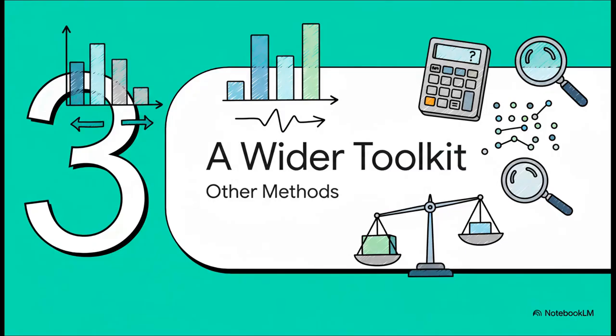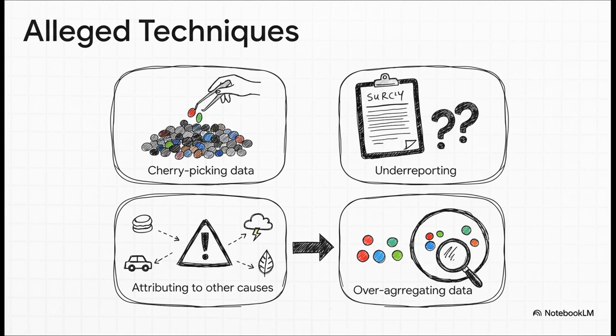And it doesn't just stop there. The source we're analyzing goes on to list a whole toolkit of other statistical tricks it claims are actually recognized in academic papers and can be used to massage the results. So let's run through this toolkit real quick. The source mentions artificial cancellations, which is basically a fancy term for cherry-picking data that supports your side of the story. Then you've got underreporting from non-responses, meaning if a bunch of people don't answer a survey, you might be missing the real picture. It also points to discriminating on causes of death, like, say, blaming a death on a pre-existing condition to move it out of your data set. And finally, over-aggregating data. That's just lumping everyone together, which can totally hide specific risks that might be hitting a smaller, more vulnerable group really hard.